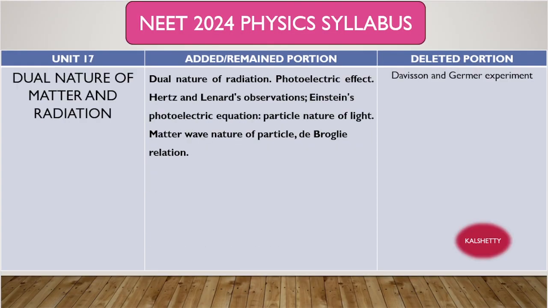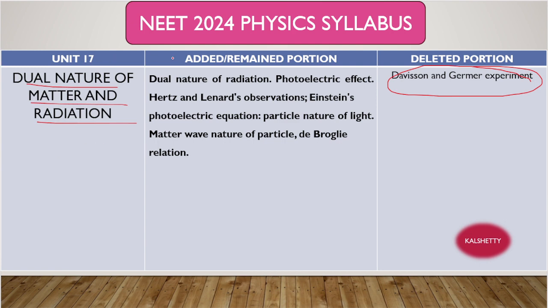Okay, now we'll discuss 17th unit, that is dual nature of radiation and matter. Okay, this is very important because it is a small topic, definitely questions will arise. And what is the deleted portion? This is the deleted portion, right? Davisson and Germer experiment. Okay, now see dual nature of radiation, right?